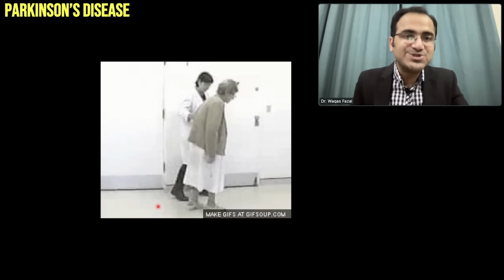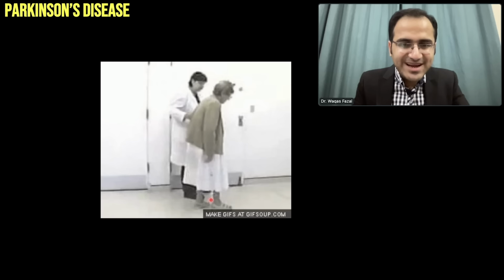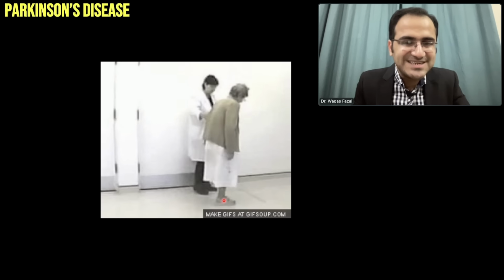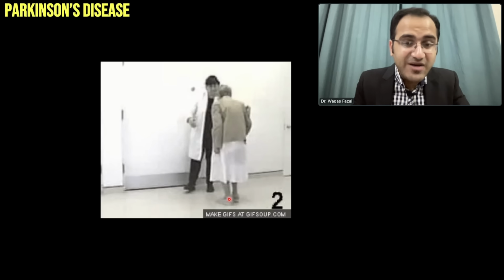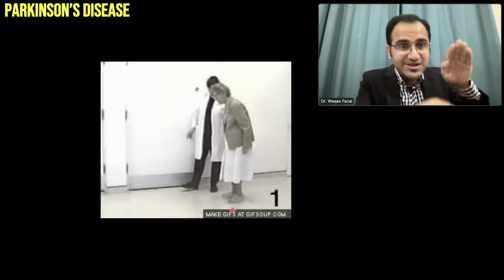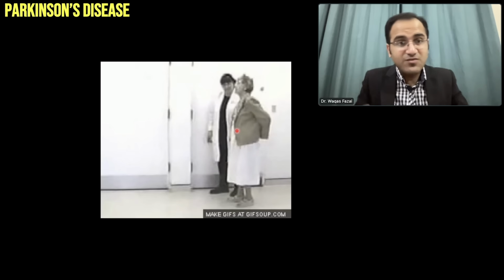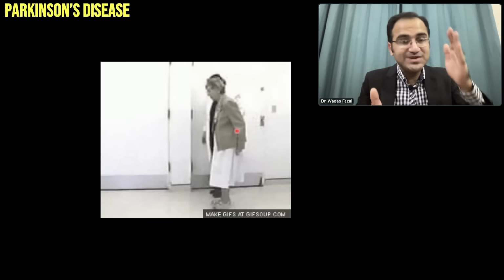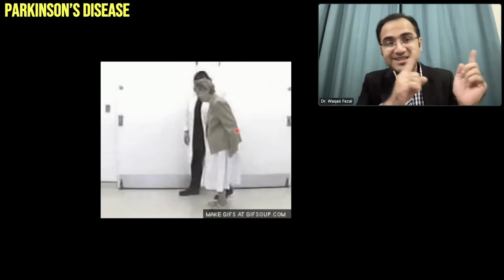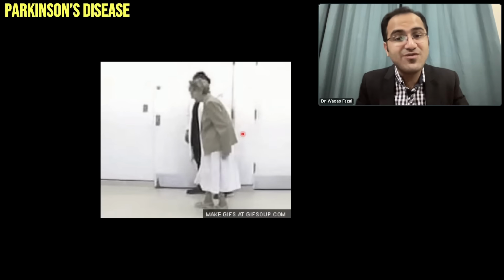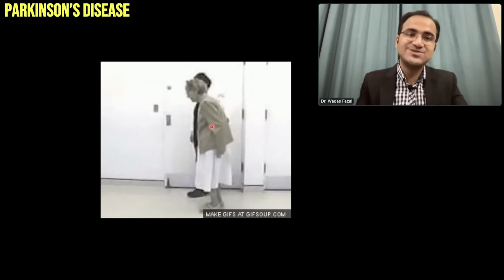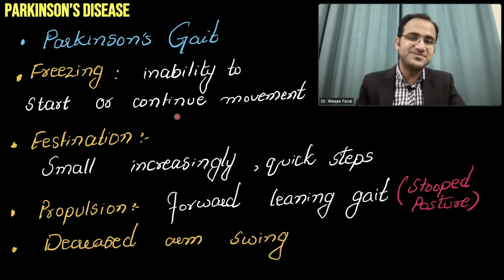This is a small video showing shuffling gait. Look at the small steps that the patient is taking. And look, while she is turning, she has to take 3-4 extra steps to turn. And look at the loss of arm swing. There is no arm swing. When these patients are walking, there is loss of arm swing. So that is Parkinsonism gait.